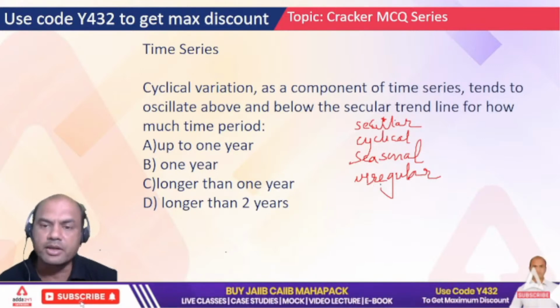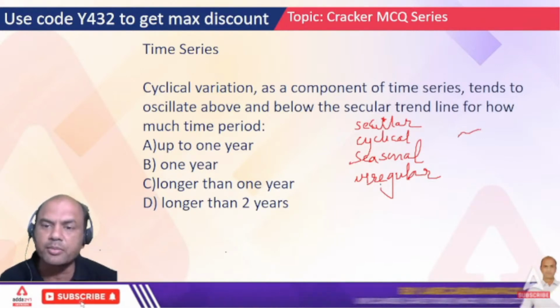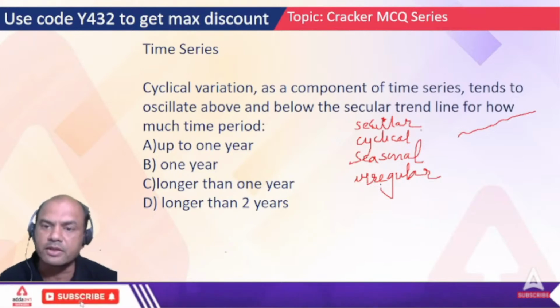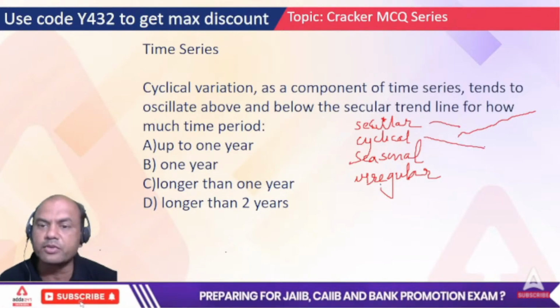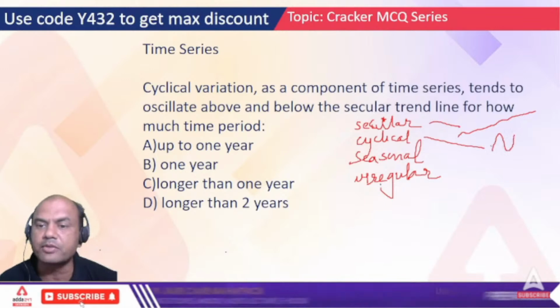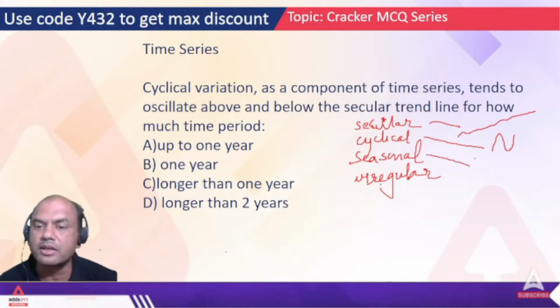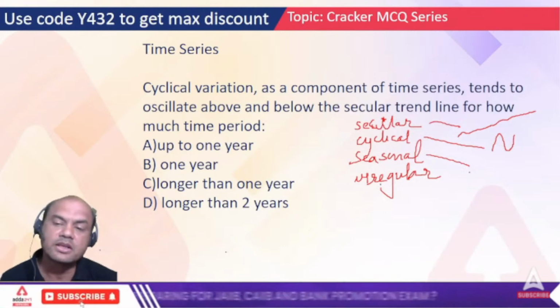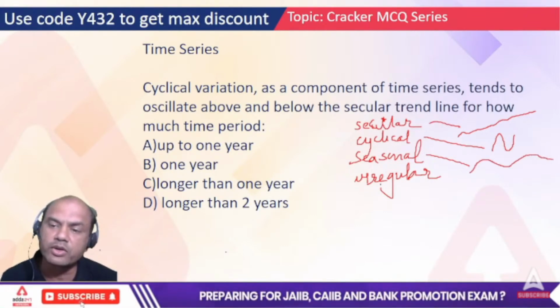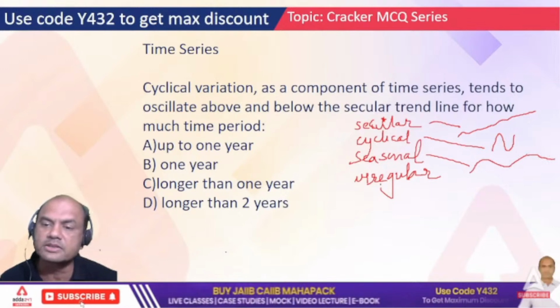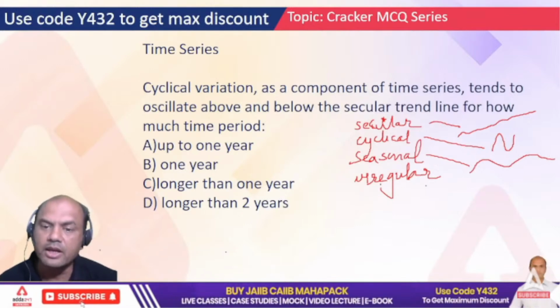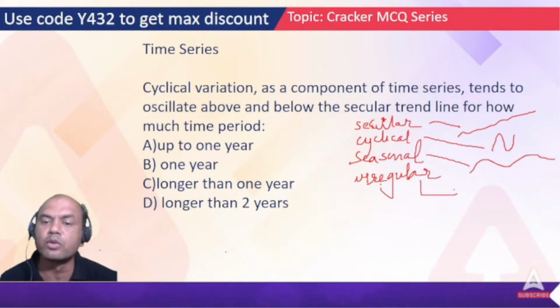So remember, secular always goes up only. Cyclical means fluctuations happen within 1 year. Seasonal is similar to cyclical, but the time duration is not fixed. The time duration is long. We don't know when this trough and peak will come. And irregular, no idea about this.